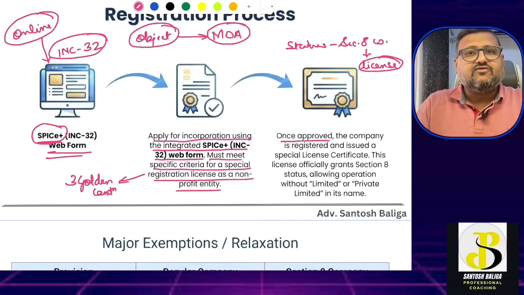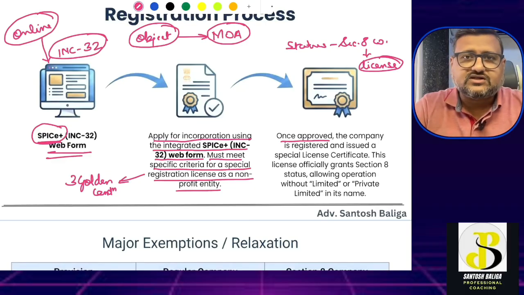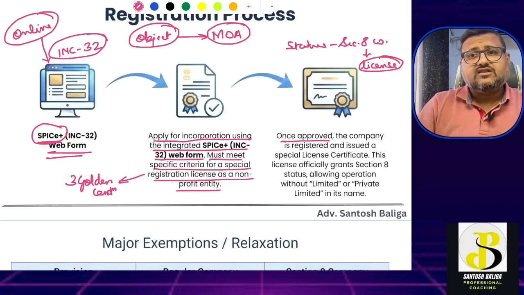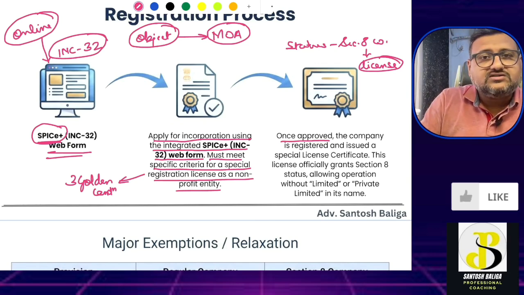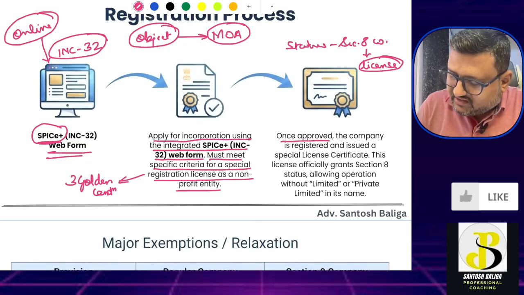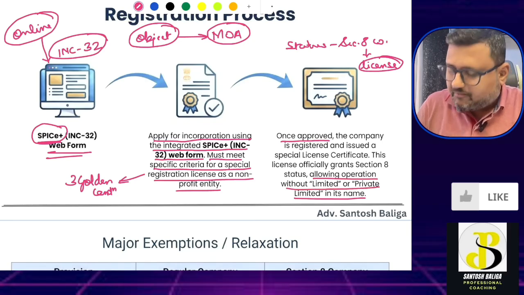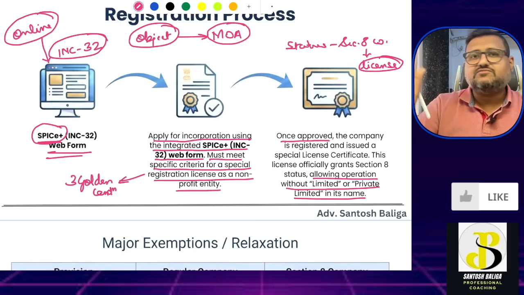Now we come to, once the registration is done, what are the exemptions that are provided to such a company? The first exemption that we have to remember is that the company is exempted from affixing the words private limited or limited company. So it is officially allowed to operate without the words limited or private limited in its name. This is the first exemption that you are getting.